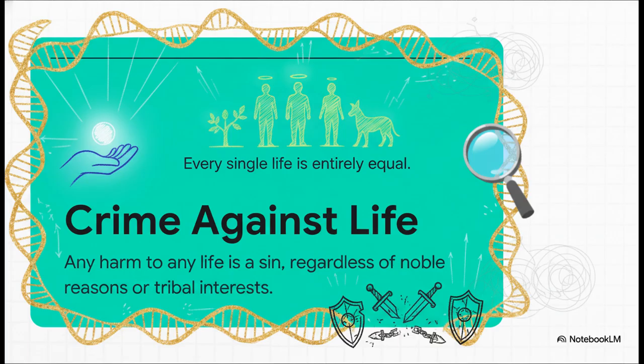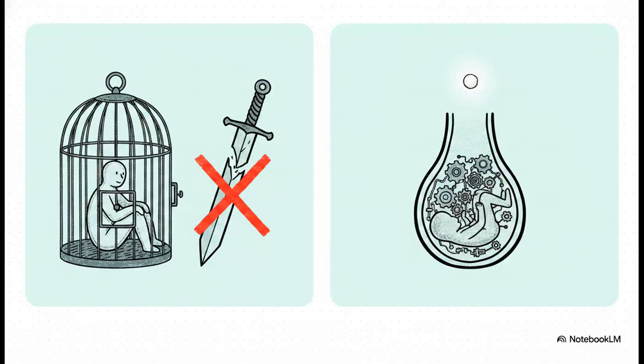And yes, that includes all wars, no matter how noble the tribal or religious justification might seem. And this really shows how the doctrine applies its rules completely neutrally, without bowing to modern political lines. Take the death penalty, for instance. It is strictly defined as a crime. The text argues that confining a heinous prisoner is enough, because fighting evil with evil is a sin.